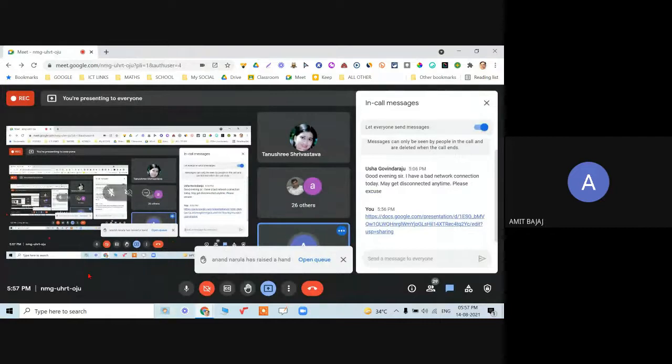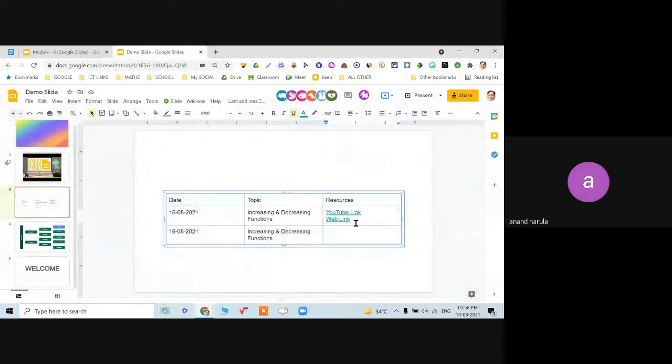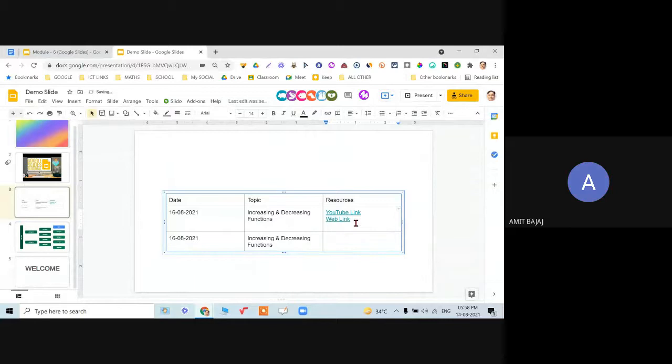Yes, Anand sir. Sir, can you please explain this one again, a little bit? Say, the idea is clear. I have to teach some specific topic, right? Yes, yes. I have found some YouTube link. I have found some web link which are interesting, and I want students, not only in a synchronous mode, at their own pace, to learn that.